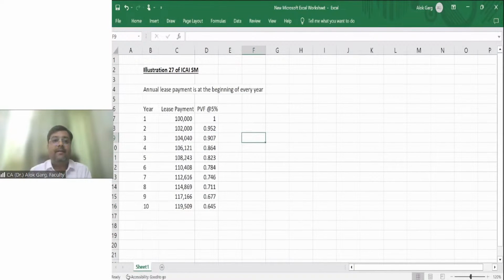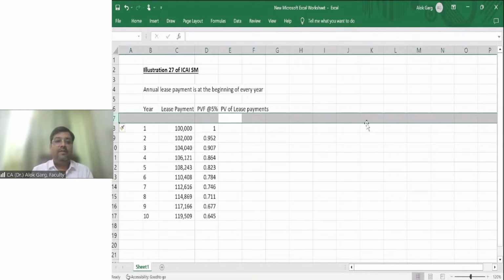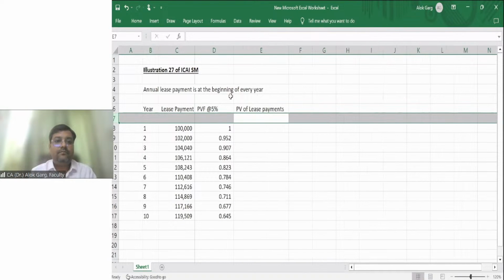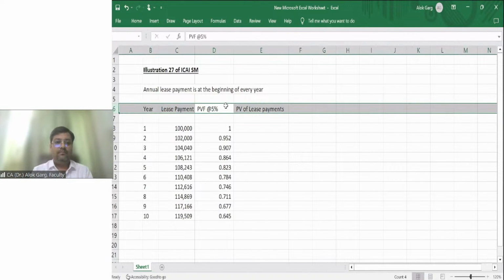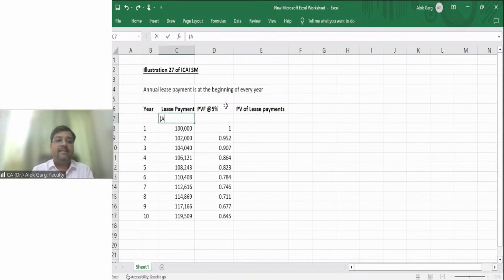Then your present value of lease payments: lease payment is A, present value factor is B, and this is A multiplied by B.